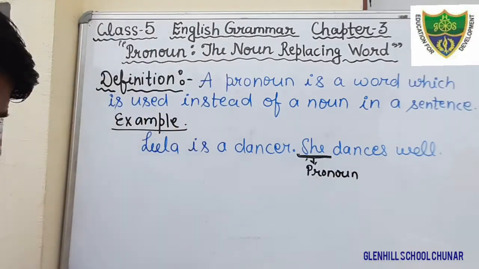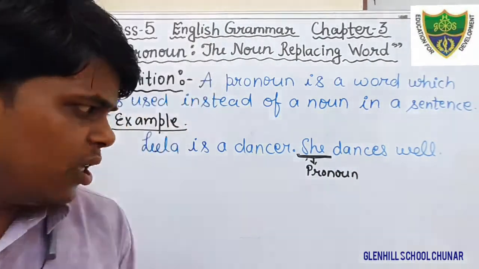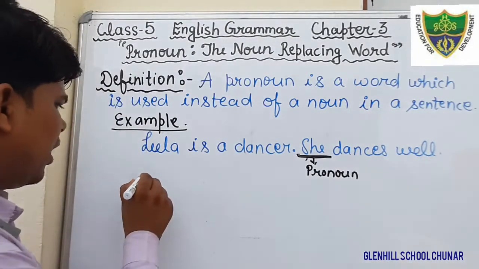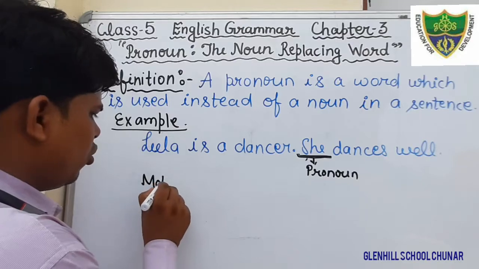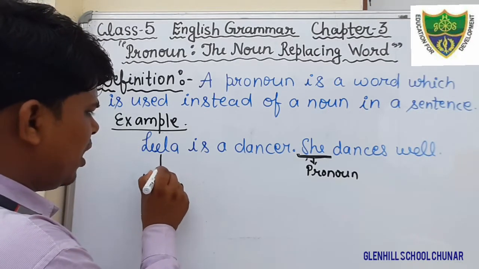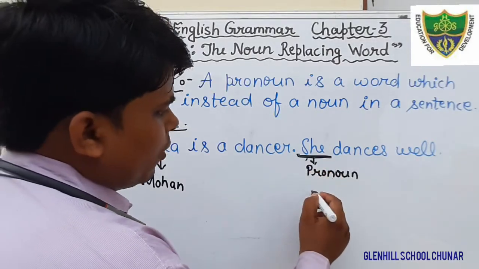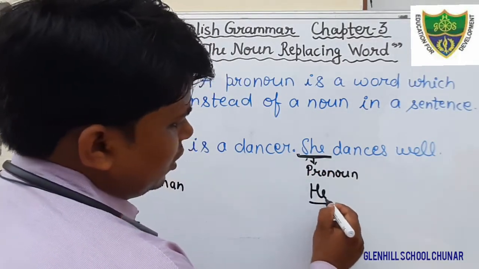Okay students, suppose that there is the name of a boy. Suppose I am writing here Mohan. Okay, in place of Leela I am writing Mohan. Mohan is a dancer. So for Mohan what will we use? He.